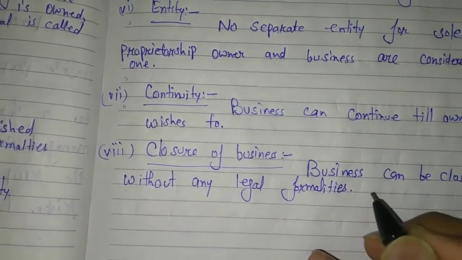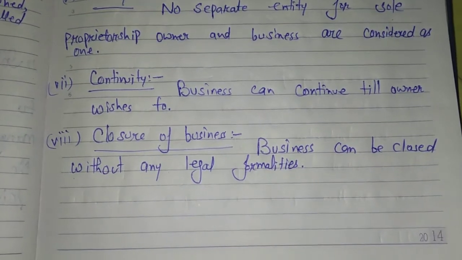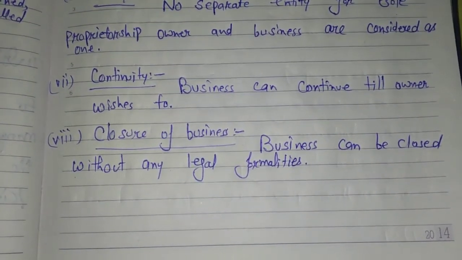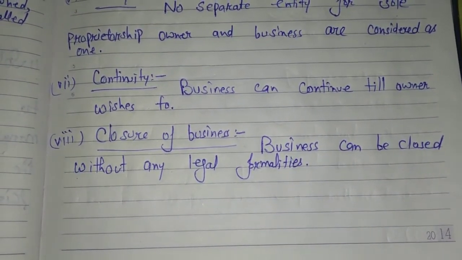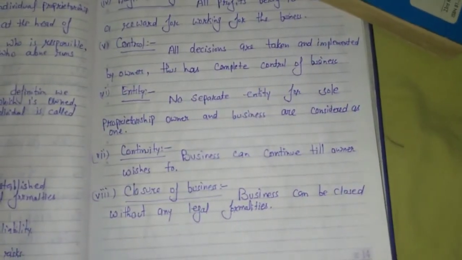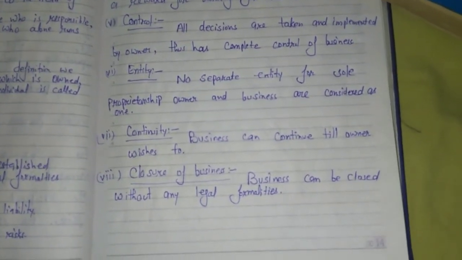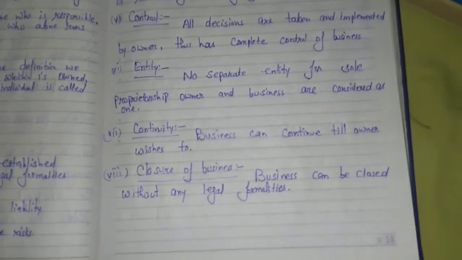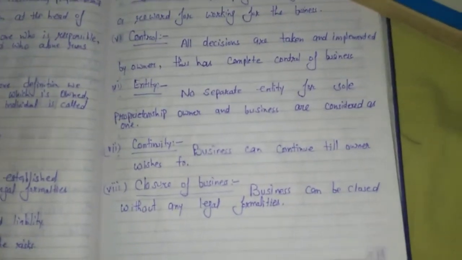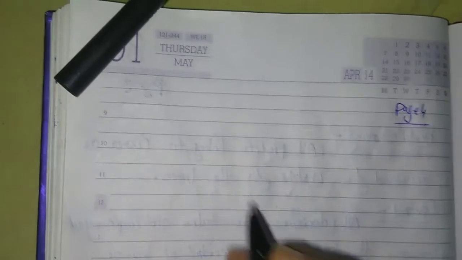Students, it means any businessman, as per their wish, can wind up or close their business without any legal formalities. These are the features of the sole proprietorship. If you have any doubt, you can ask your query on my personal WhatsApp number. But be steady, okay? Students, this is page number 4 of today's class.